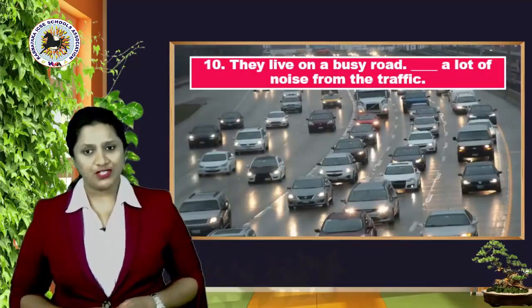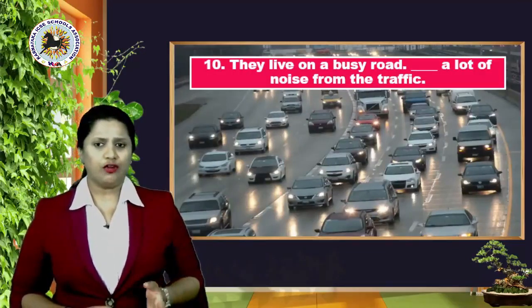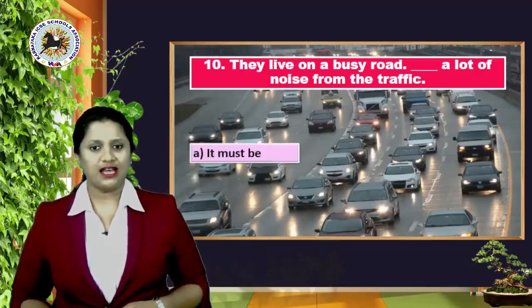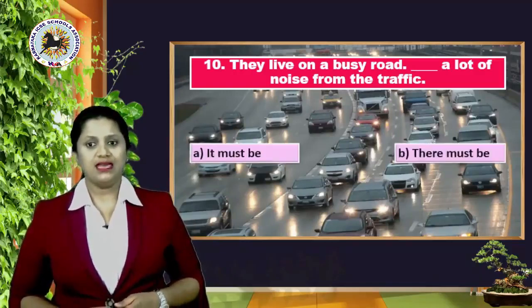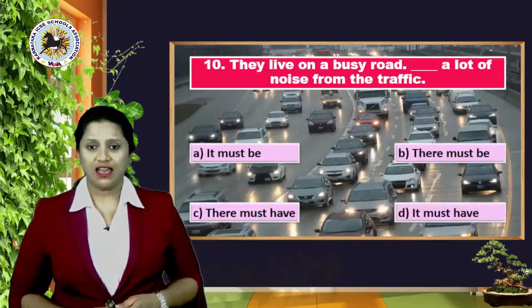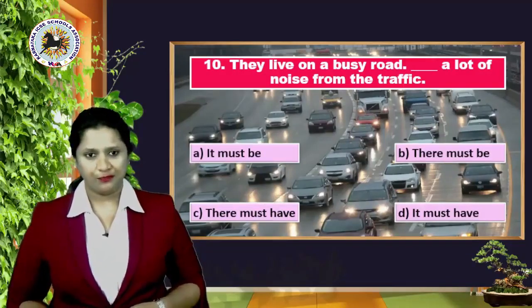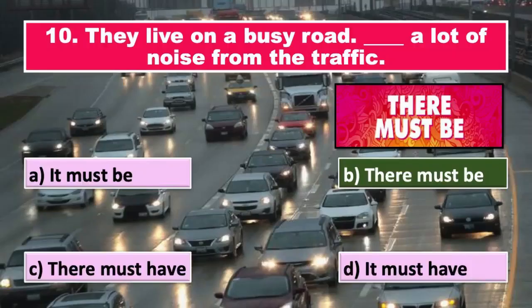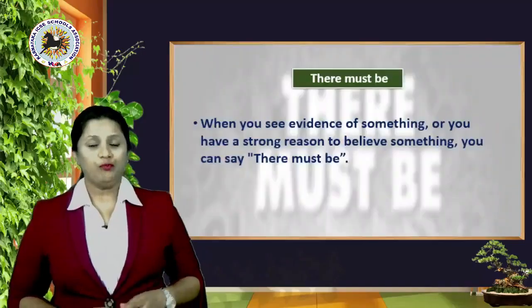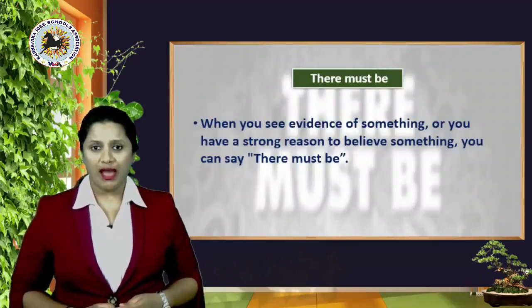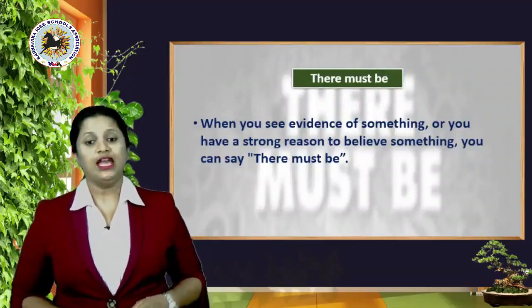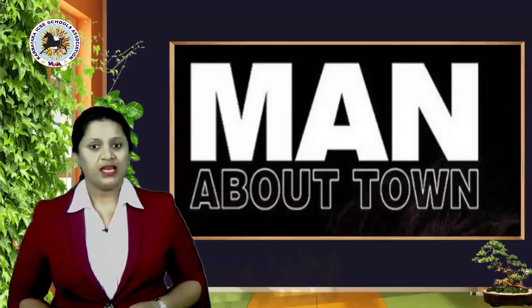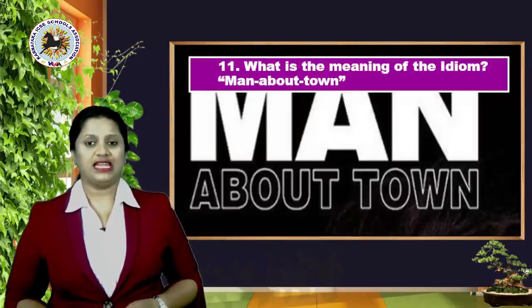They live on a busy road. Dash a lot of noise from the traffic. Your options are A, it must be, B, there must be, C, they must have, or option D, it must have. Right answer is yes, it's option B, there must be. Okay, so when you see evidence of something or you have a strong reason to believe something, you can say there must be. Now let's look at the next question, 11th one.